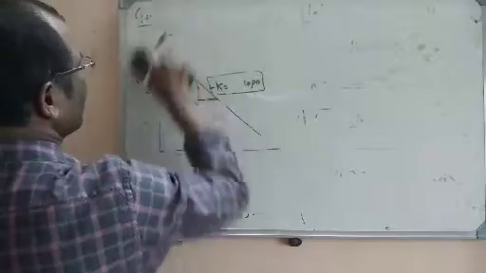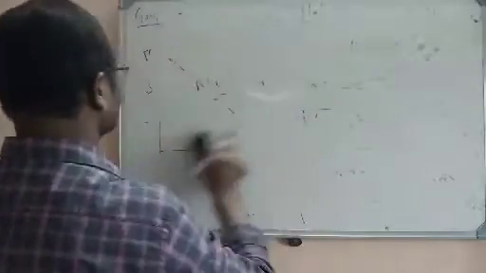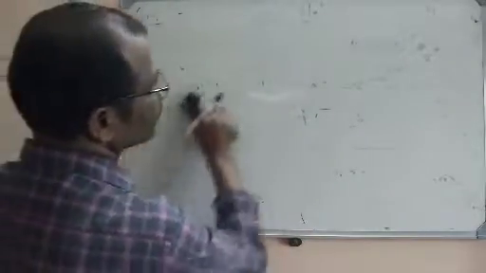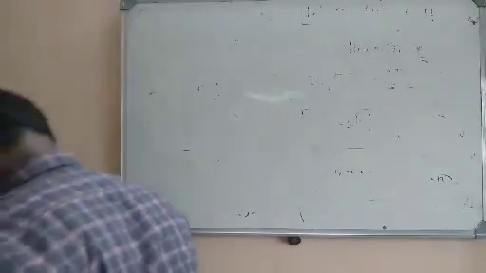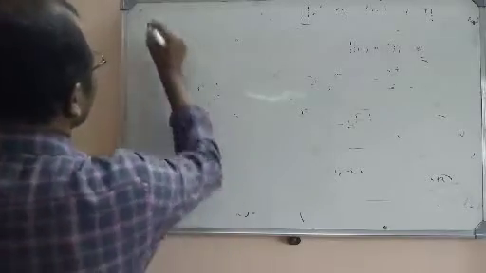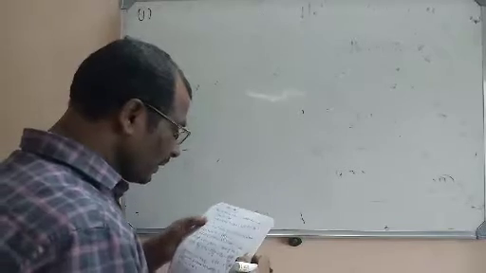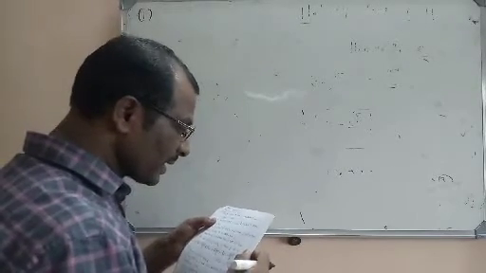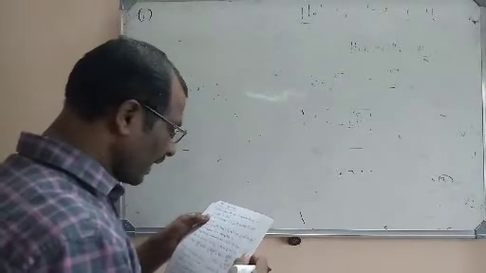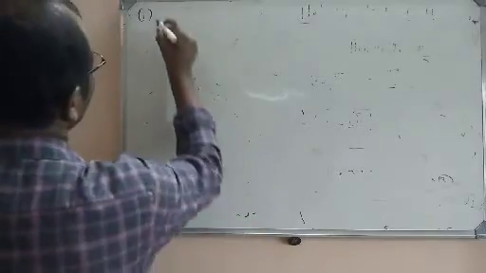Let us go for multiple choice questions. The first multiple choice question I will discuss is: rate of a reaction is change in concentration of dash in a given interval of time.